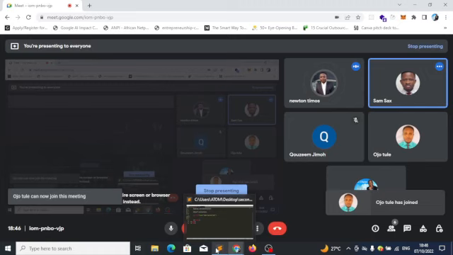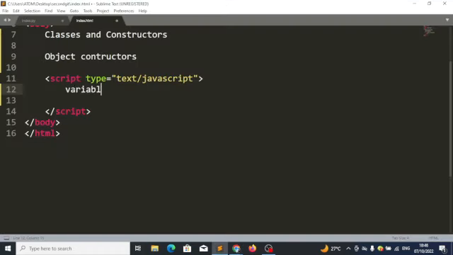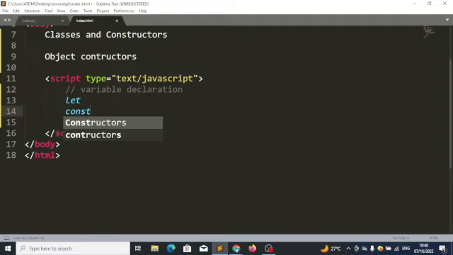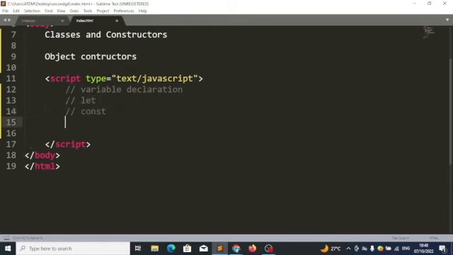So let's start with variable declarations. That's the first thing I want to look at today. Before now, I told us that when you want to declare a variable, you use the var keyword. But henceforth, we won't be using the var keyword again. We'll be using either let or const. So let's discuss the peculiarities of these two, how they are different from var. Let's first compare var with let.